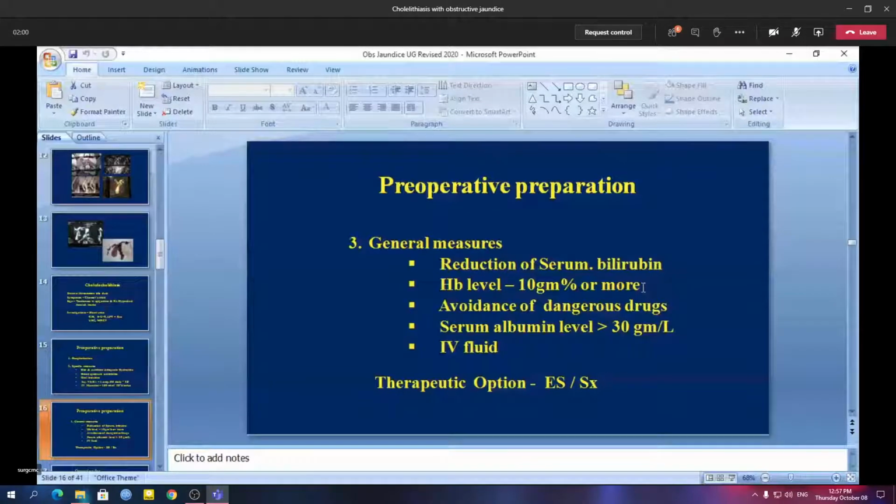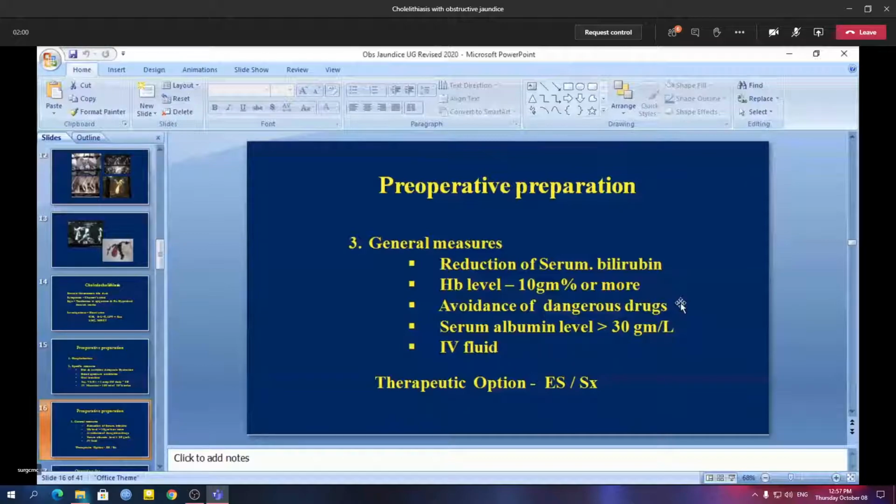Hemoglobin level should always be more than 10 if you plan to undertake any surgical procedure. Avoidance of dangerous drugs, that means analgesics should be avoided. Sometimes patients are taking too many analgesics, and all these analgesics are excreted through the liver, and the liver is already diseased, overburdened with the bilirubin.